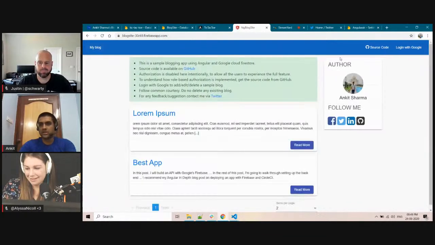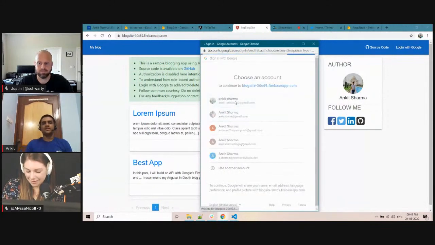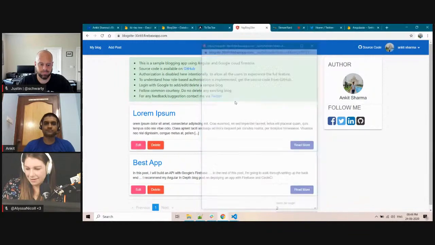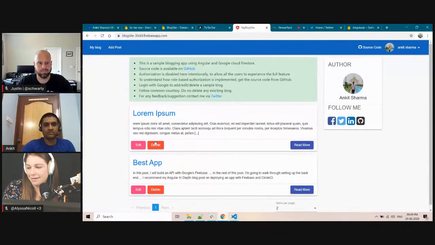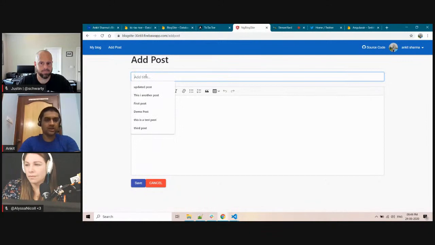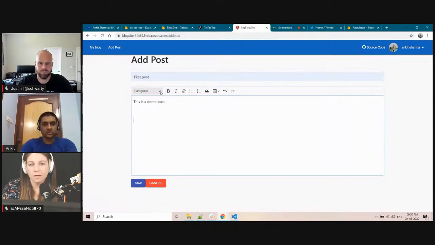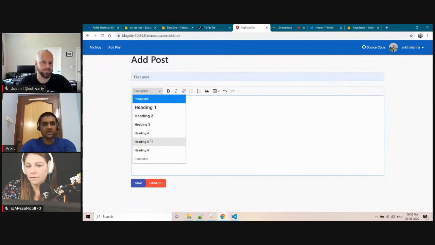So let me log in with Google. Once you log in with Google, you have the option to edit, delete, and add a blog. Here you can see that buttons are added for edit and delete, and there is an add post button. Let me click on add post, and here this is a template driven form. I will write a first post, something like this is a demo post, and I am using CKEditor, so you can get all the features of a text editor.